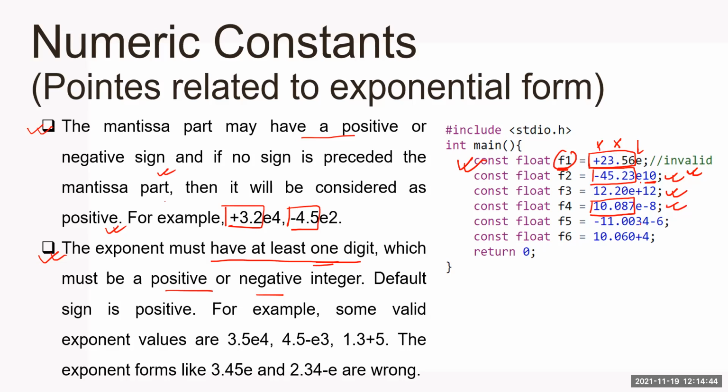Now see another one. This is my mantissa. Now see, e is not there. Even though if I put a sign, it will be considered the exponent. See here some valid examples. E is not there, okay, no problem. A sign is there in between, so it will be considered as the exponent part, and the previous one will be the mantissa part. The exponent forms like this and this are totally wrong. Why wrong? See, after e there is nothing. I hope you understand this.